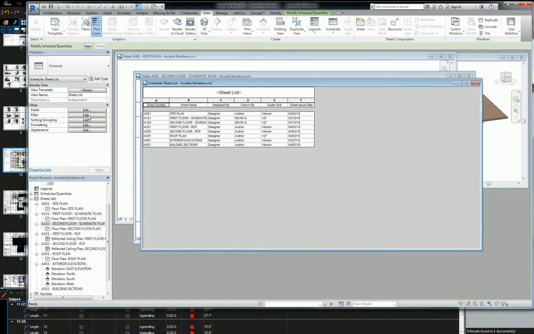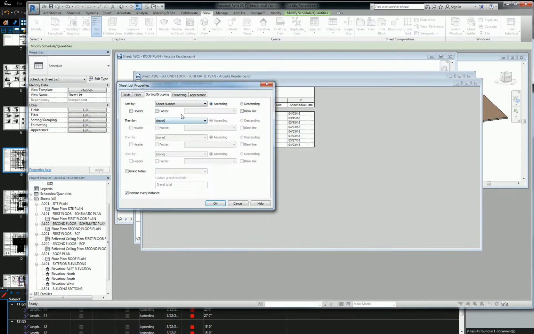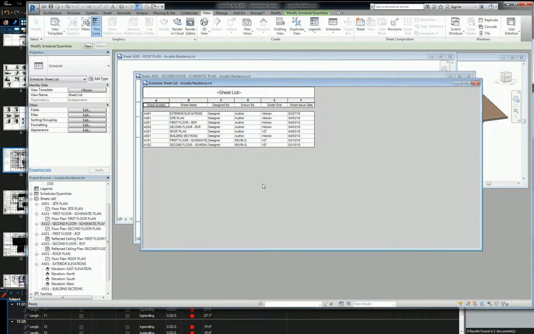So I'm going to go to sorting and grouping. We're going to sort this by drawn by. And if you hit OK, it now reorganizes it so that it starts off with everything that was drawn by author and then everything that was drawn by Kevin G.